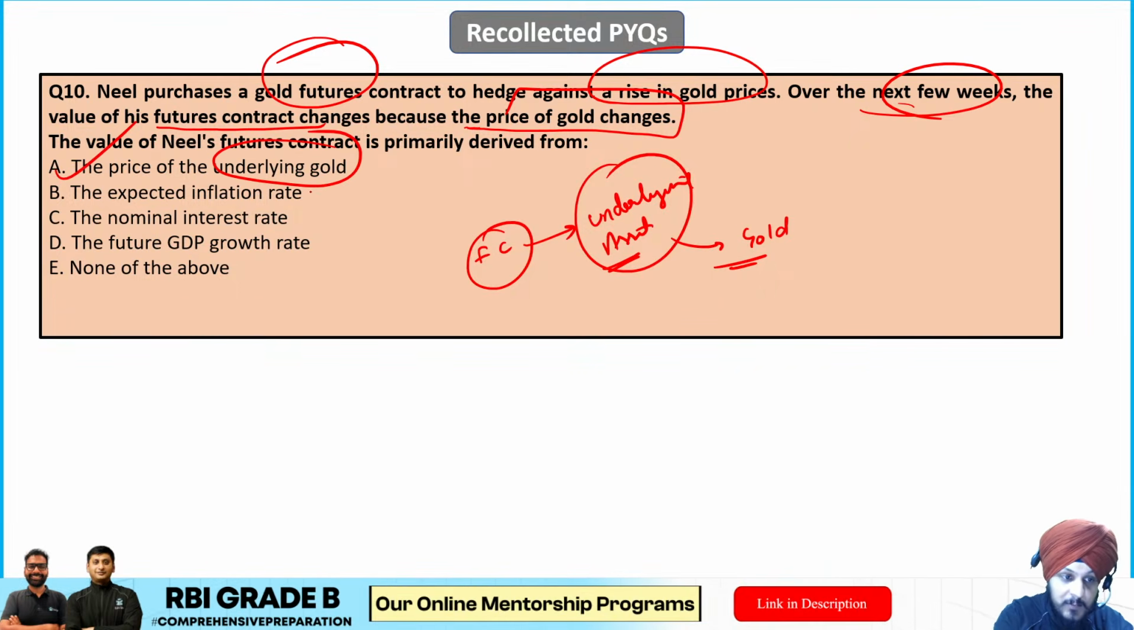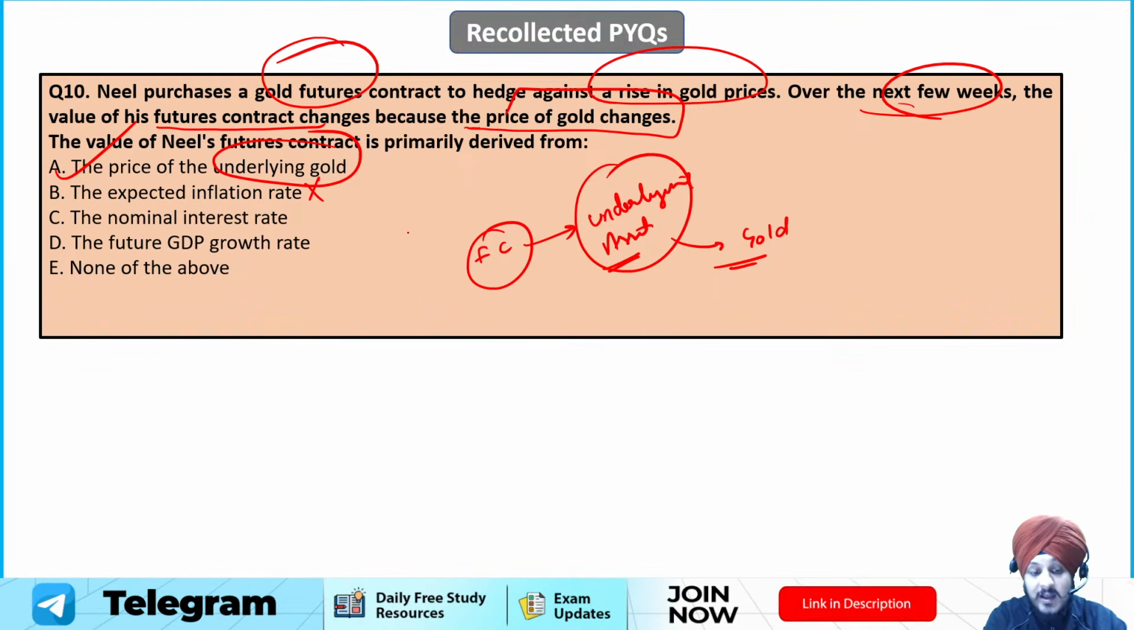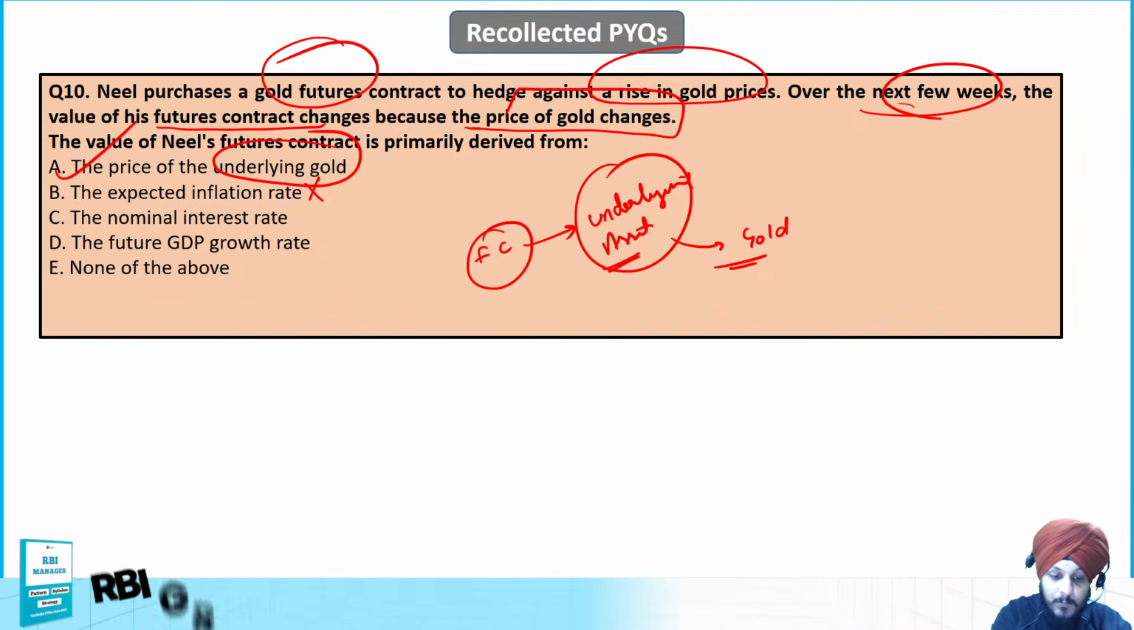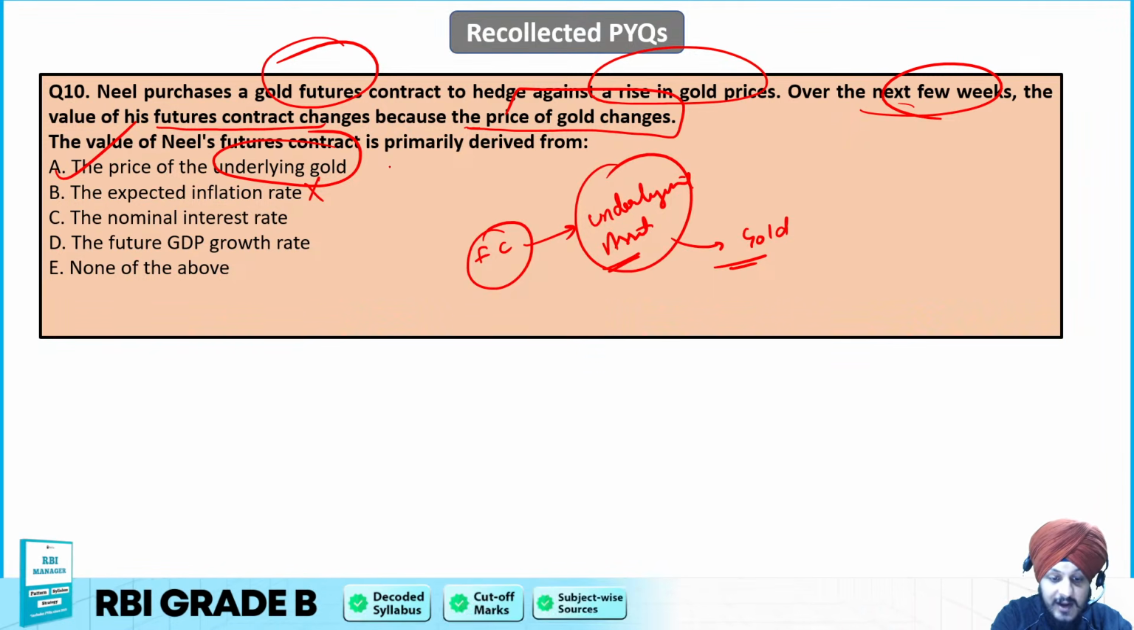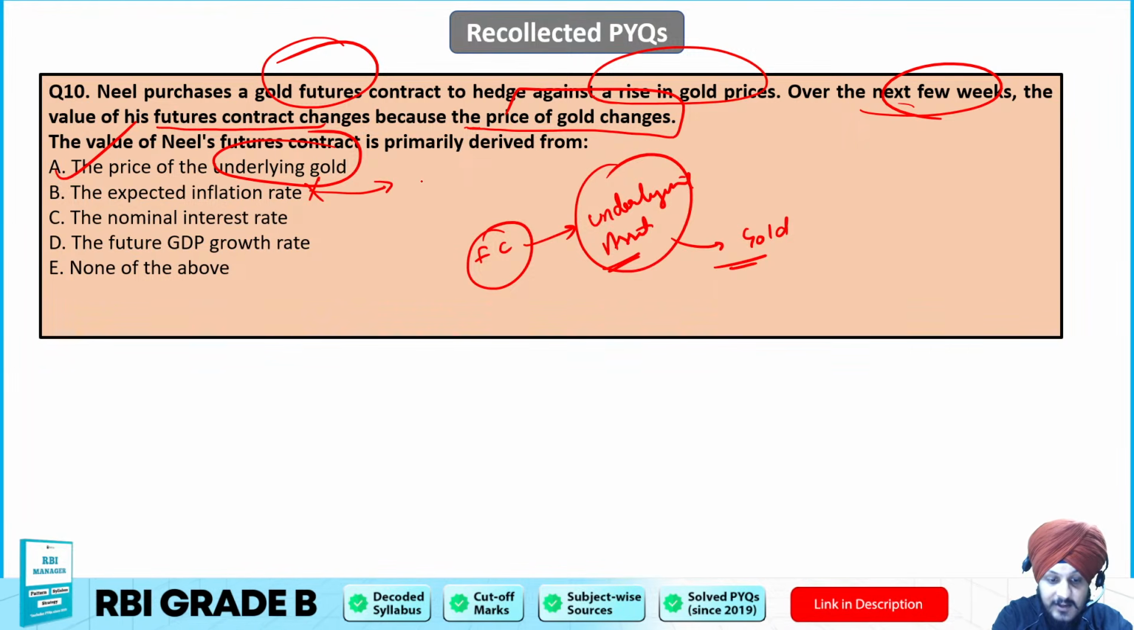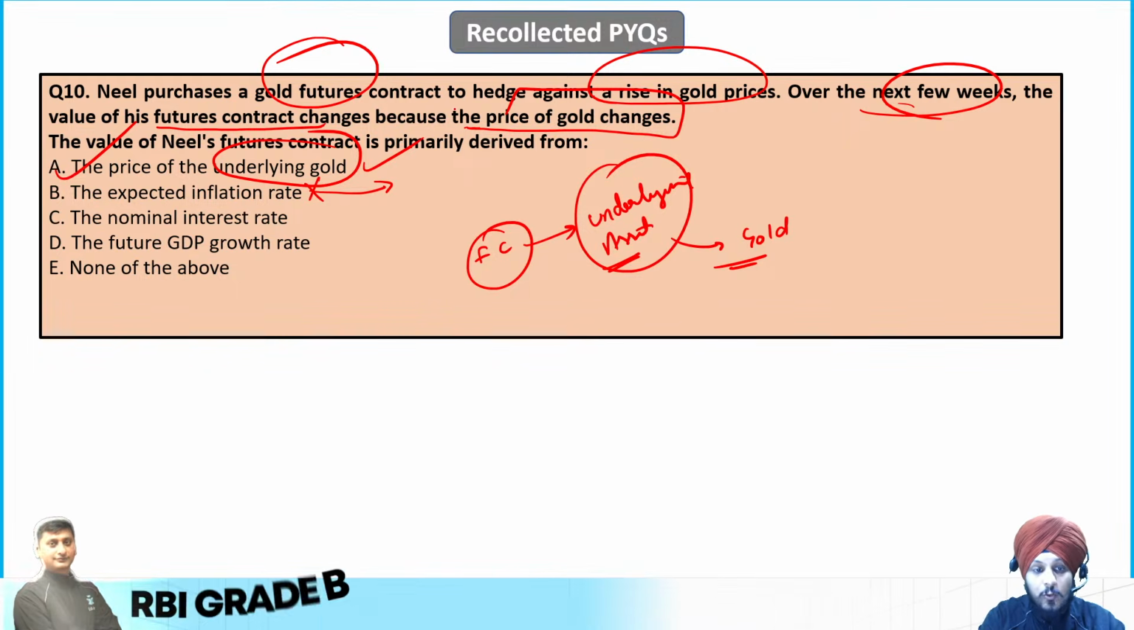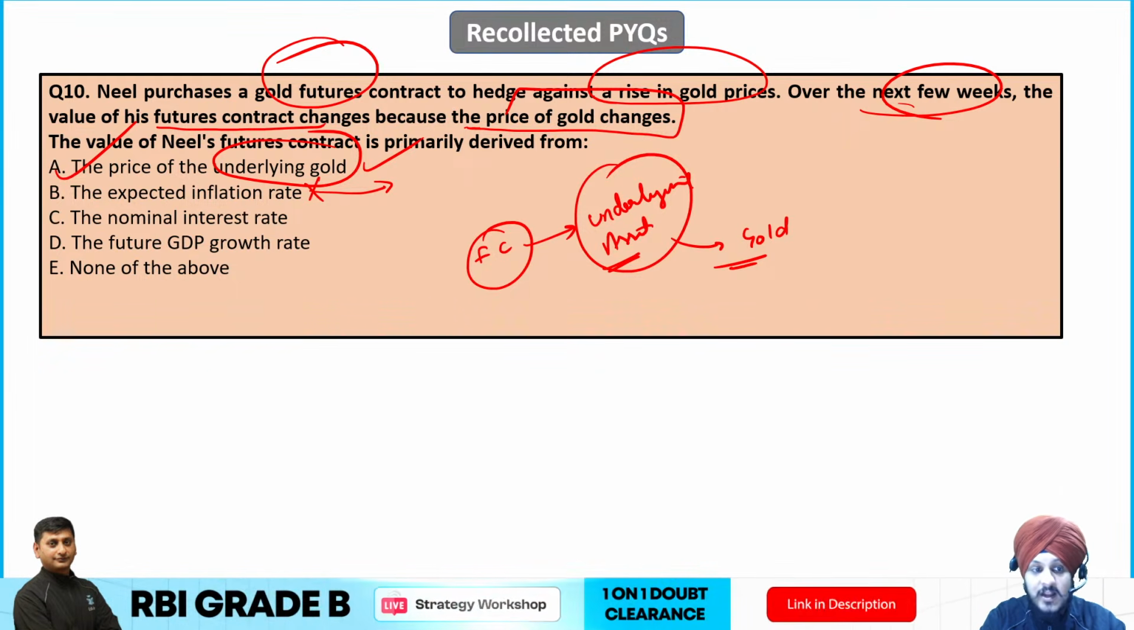It is not going to be B, right? It is not going to be the expected inflation rate, because inflation, no doubt, can indirectly affect the price of the gold, but the future contract is not directly derived from the inflation. It is derived from the price of the gold only, which is the underlying asset. So that is why A is going to be the correct answer to this question. The same rule applies to the nominal interest rate also.